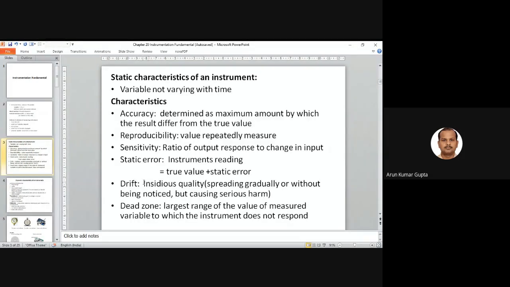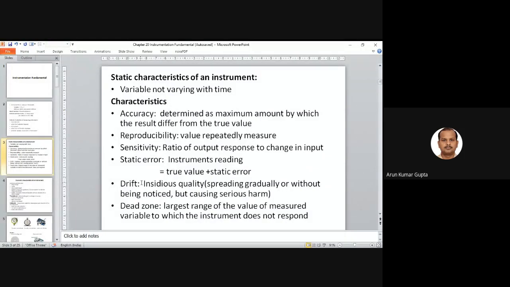Most of the instruments show this property. Not only for temperature, for all the variables, for the lower range and for the higher range, they have some variation.